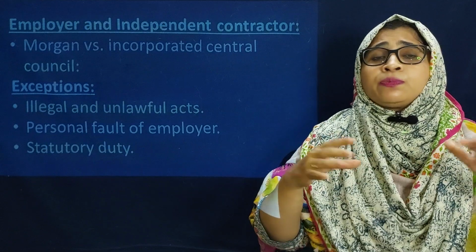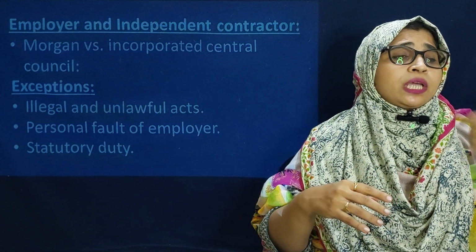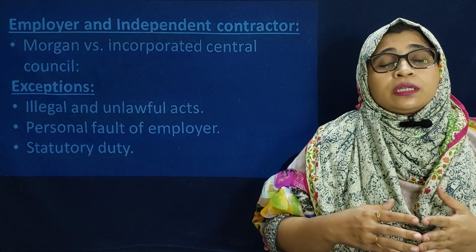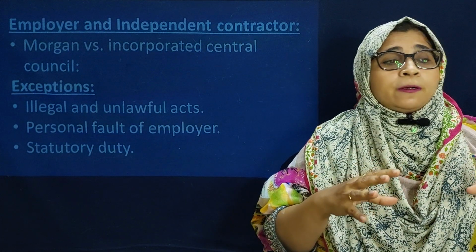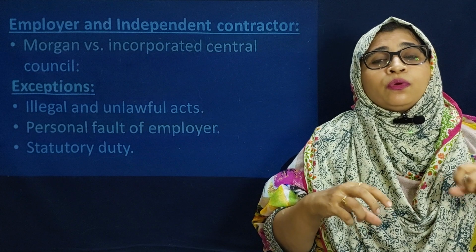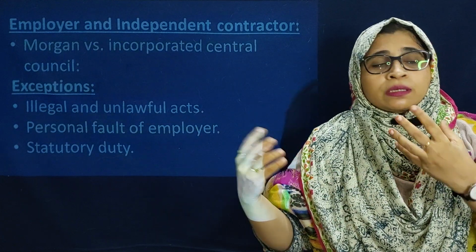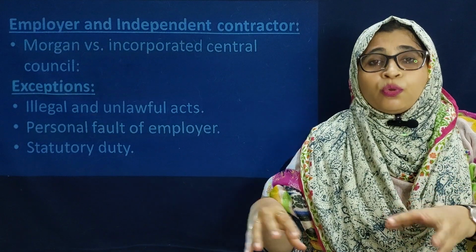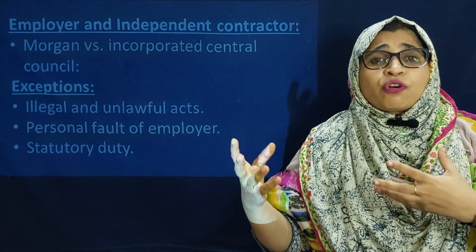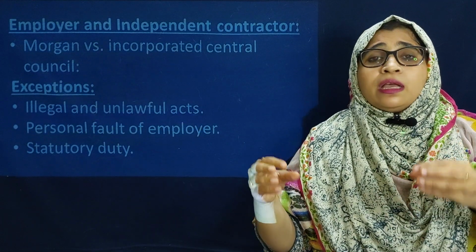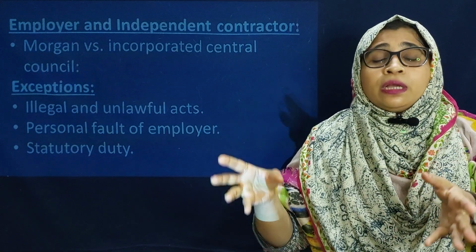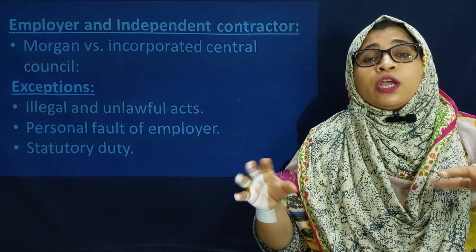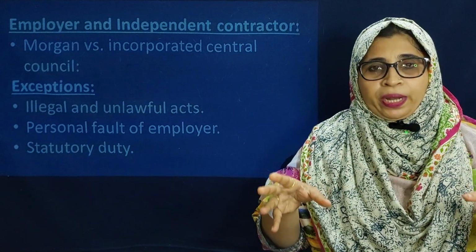So here, how will these people be liable? One of the cases is Morgan versus Incorporated Central Council. In this case, what happened? The employer had given the work of managing the lift to the independent contractor. Through the negligence of the independent contractor, some defaults happened in the lift, and one of the plaintiffs fell down because the lift was open at that time.